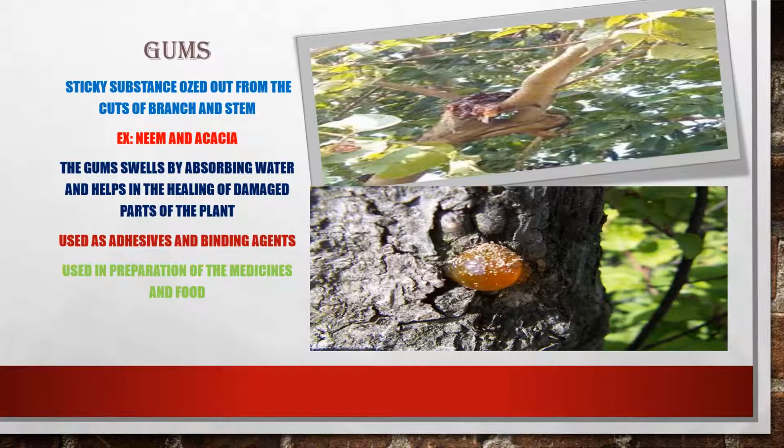So what are these gums? The gums are sticky substances. They are oozed out from the cuts of the branch and stem. Then these gums swell when they absorb water, and that helps in the healing of the damaged part of the plant. So it is nothing but healing of the wounds. And gums are used as adhesives and also binding agents. And these gums are also used in the preparation of medicines and in the preparation of food dishes.